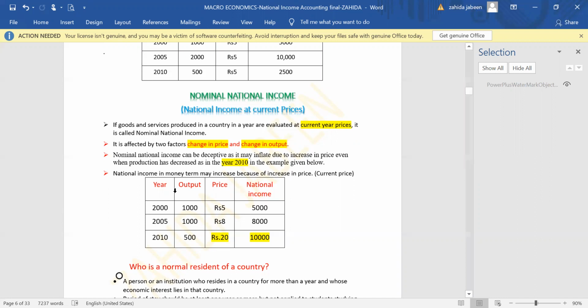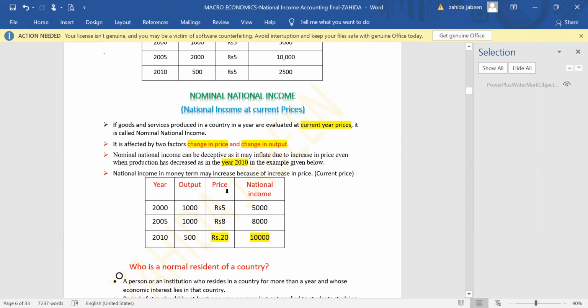As in the example, you can see in the year 2010, production has decreased to 500, whereas price has increased to rupees 20. So national income has increased to 10,000, even though in other year production was more than this, that was 1,000, more than 500. National income was low because of less price. So two factors are affecting nominal national income: output as well as price.